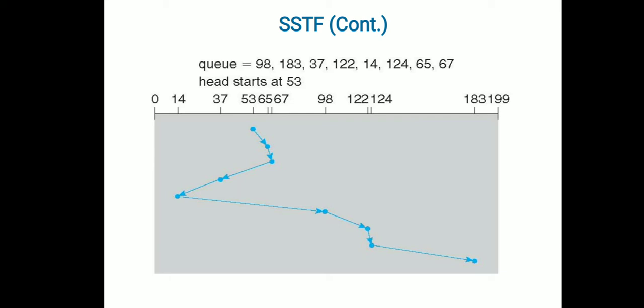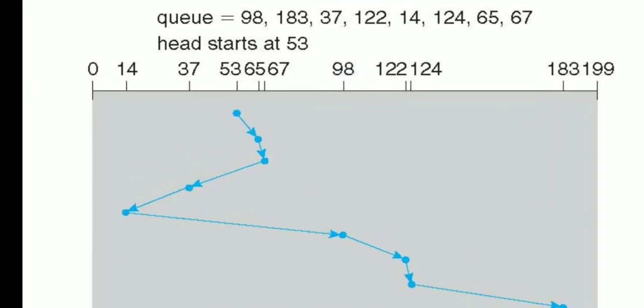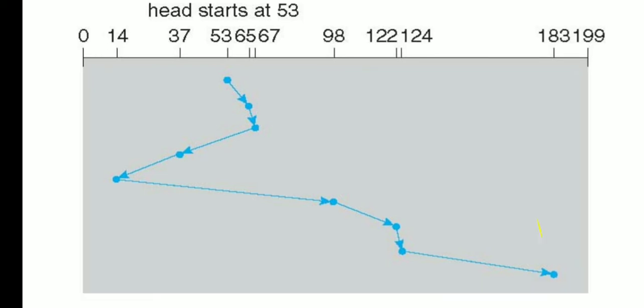The same example: the queue contains some positions of the disk, and the head starts at 53. Since it is shortest seek time first, you see how it works. It started at 53, and what is the nearest number to 53? It is 65. So it responded to the request of 65. From 65, 67 is nearer, and when compared with 98 and 37, 37 is nearer, so it performs that request. And then from 37 to 14, and from 14 to 98, 98 to 122, then 124, and finally 183.